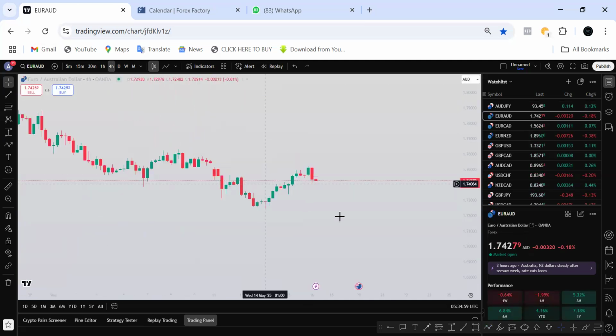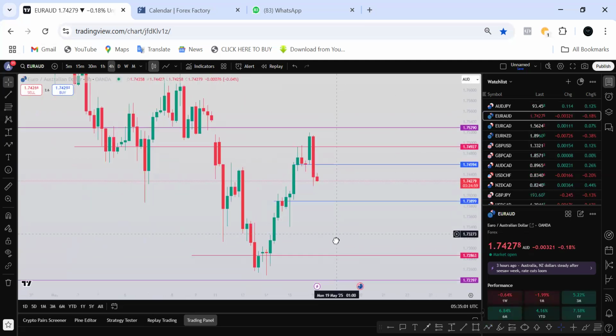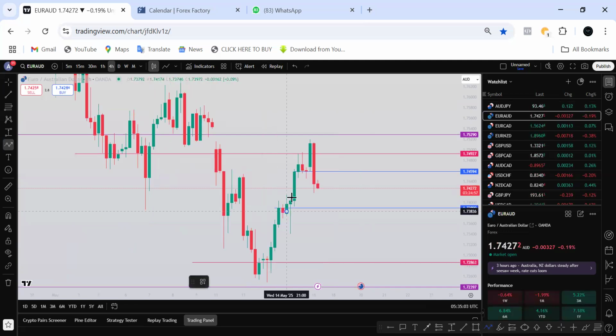Let's move straight to the H4 time frame. At this point, price has broken out from the zone. When price broke out from here, the trend was an uptrend. Price has broken these levels, it has broken these higher lows. The moment price broke these higher lows, I'm expecting a pullback, because this is the first shift in trend.